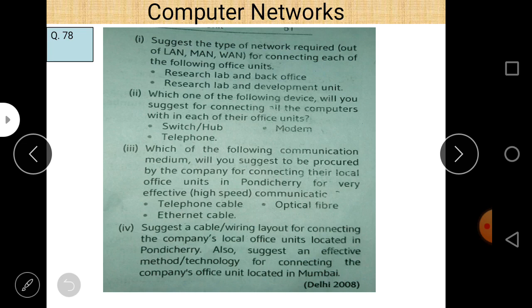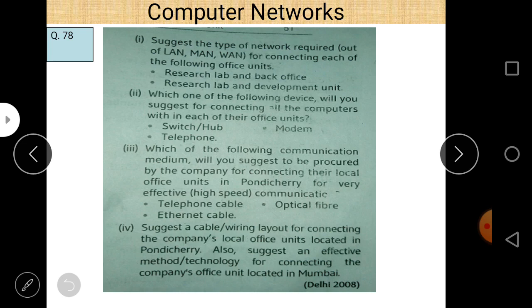So let us talk about the third part. Which of the following communication media will you suggest to be procured by the company for connecting the local area units in Pondicherry for very effective high-speed communication? Telephone cables, optical fiber, and Ethernet cable.